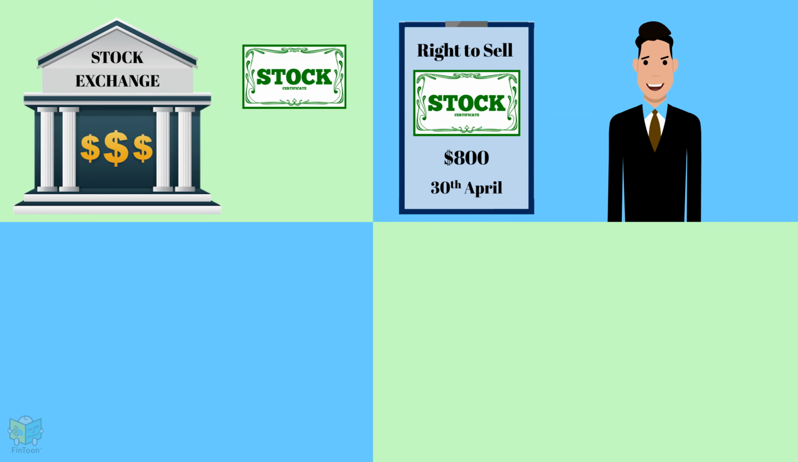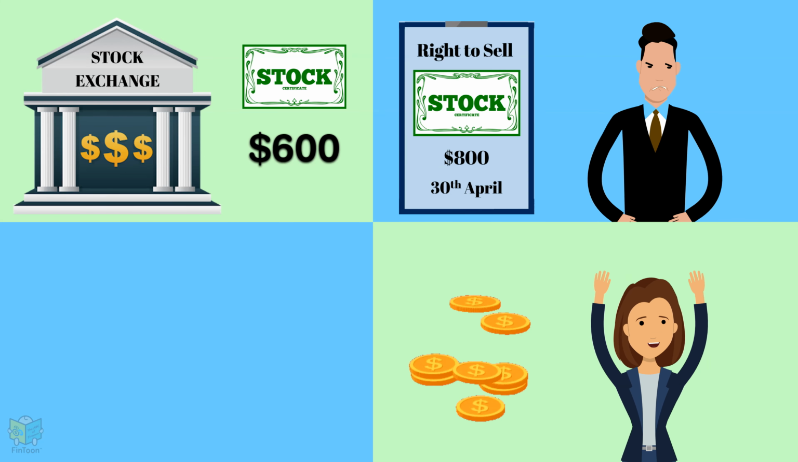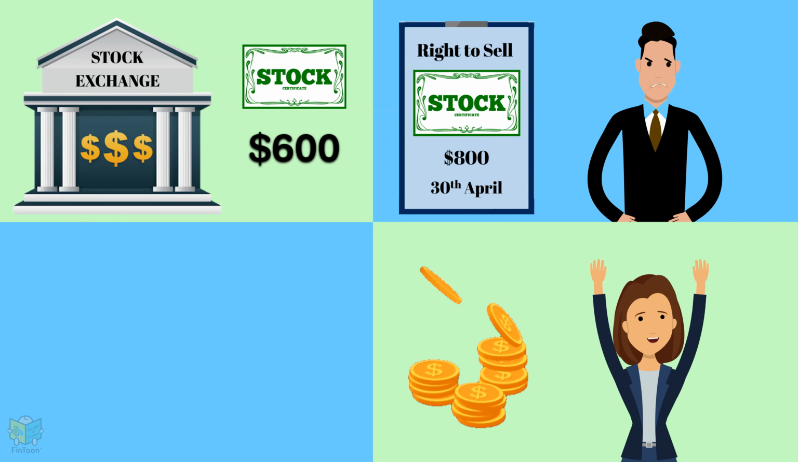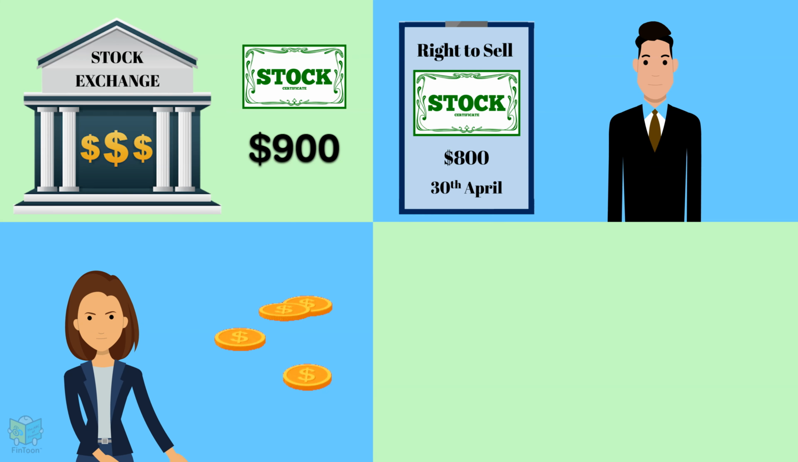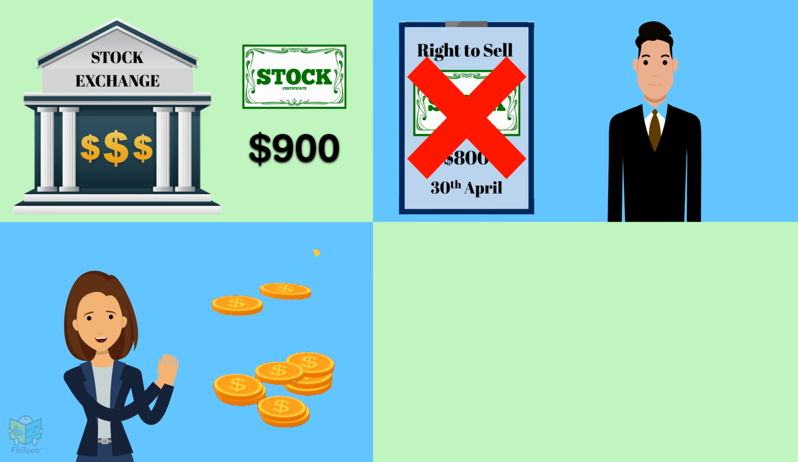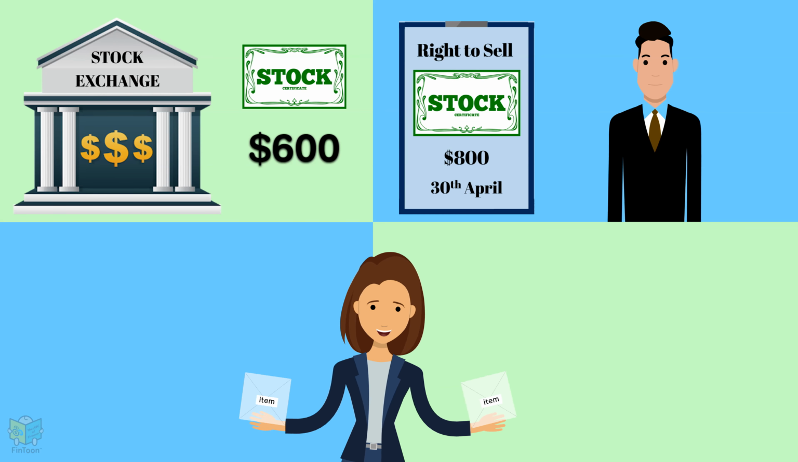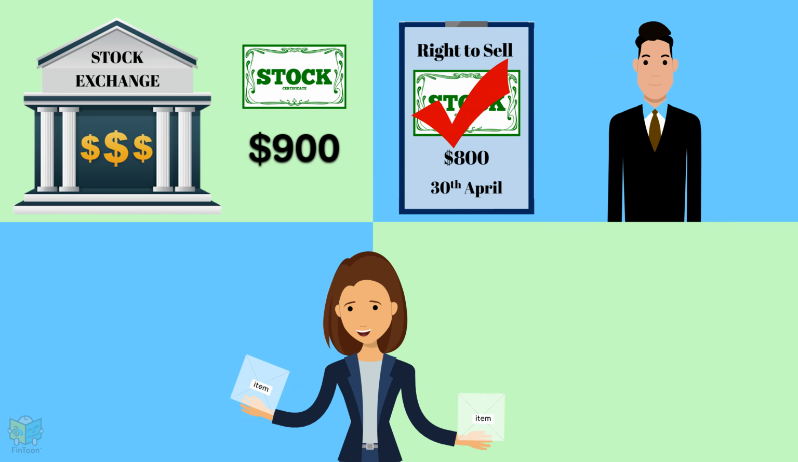If the share price at the end of the month falls to $600, Kim will exercise the put option and will sell the share to her broker for $800. Alternatively, if the share price increases to $900, Kim will prefer to sell her share in the stock market for $900 instead of selling it to her broker for $800. If she decides to exercise the option and sell the shares to her broker, the broker has to buy the shares. Thus, she has a choice, but the broker has an obligation.